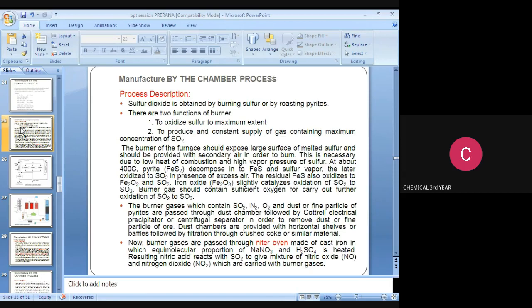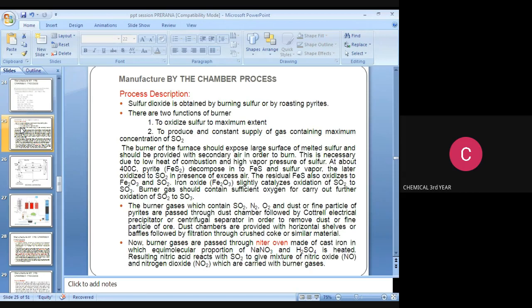The burner or furnace should expose a large surface of the melted sulfur, and it should be provided with secondary air in order to burn it. This is necessary due to the low heat of combustion and high vapor pressure of sulfur at about 400 degrees Celsius. The pyrites FeS2 decompose into FeS and sulfur vapor.